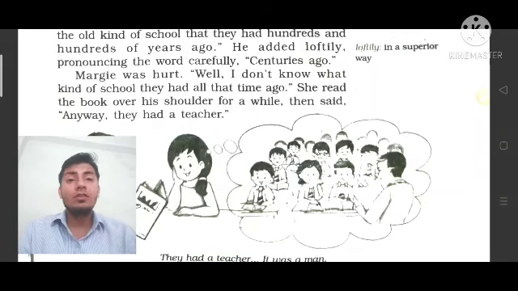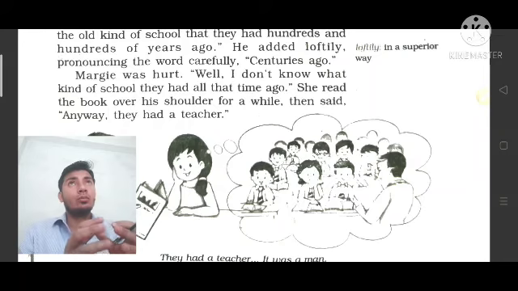She read the book over his shoulder for a while, then said, anyway, they had a teacher. And she says that anyway, जो भी हो, they had a teacher. It means they had a particular teacher in those days, like them. Not a computer teacher, it means they had a teacher like a man. It means there was, you can say, a proper school, a lot of students sat there in the class and studied together. A man teacher came and taught them.